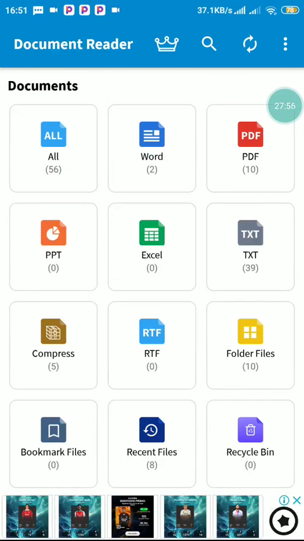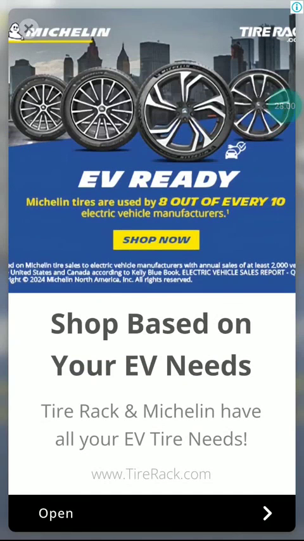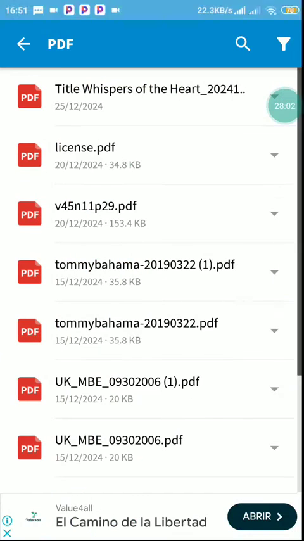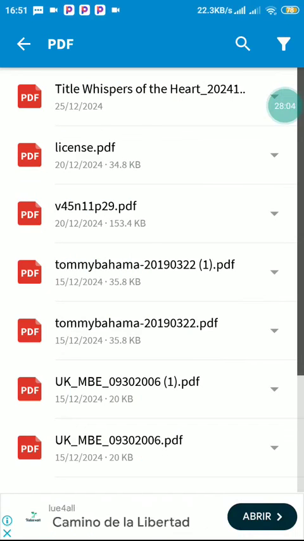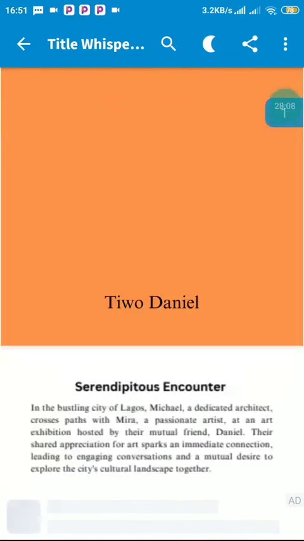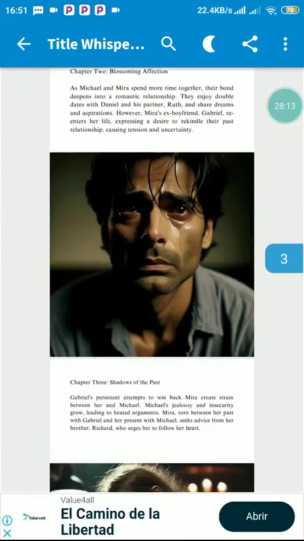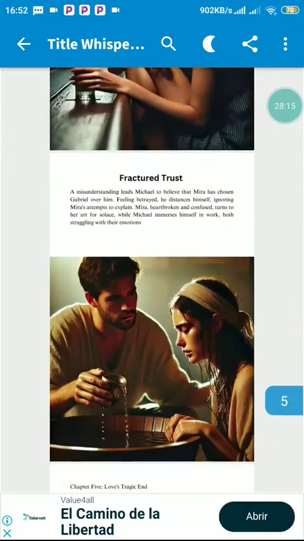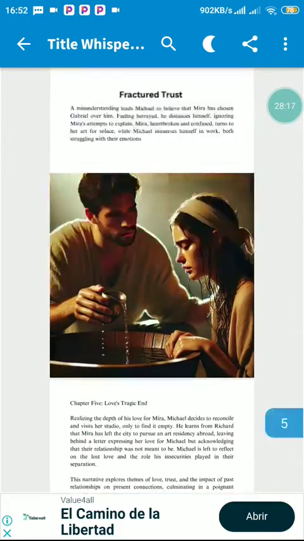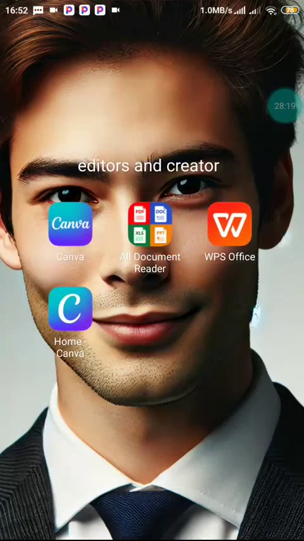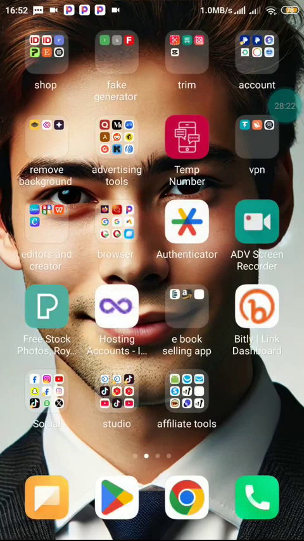So now let's go over to PDF. Already there are pop-up ads. Okay, so PDF title, The Whisper of the Heart. Now this is the PDF, right? You can see how neat it is. This is how your PDF will be, right? Now look at it. So this is it. Now that is all in creating your ebook.